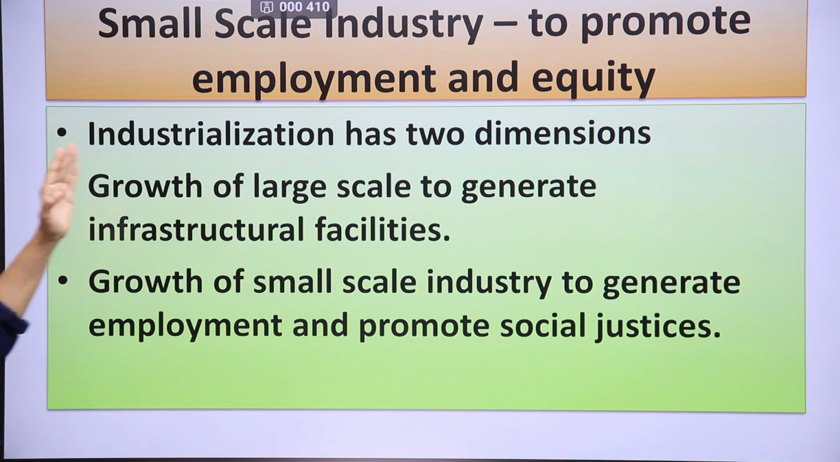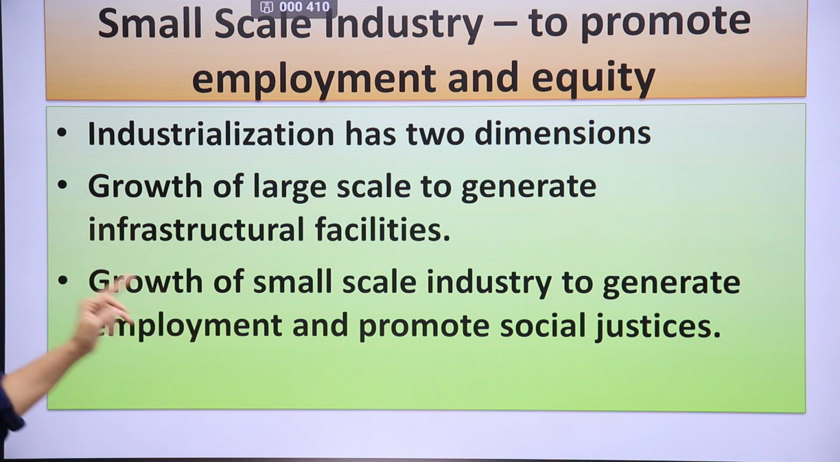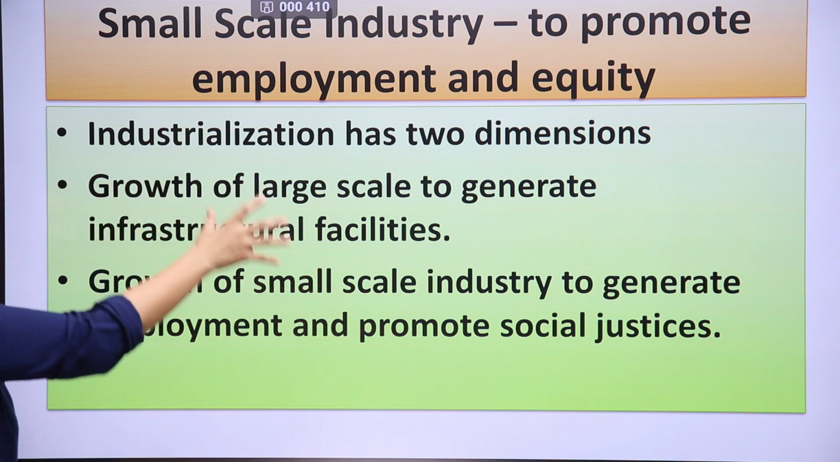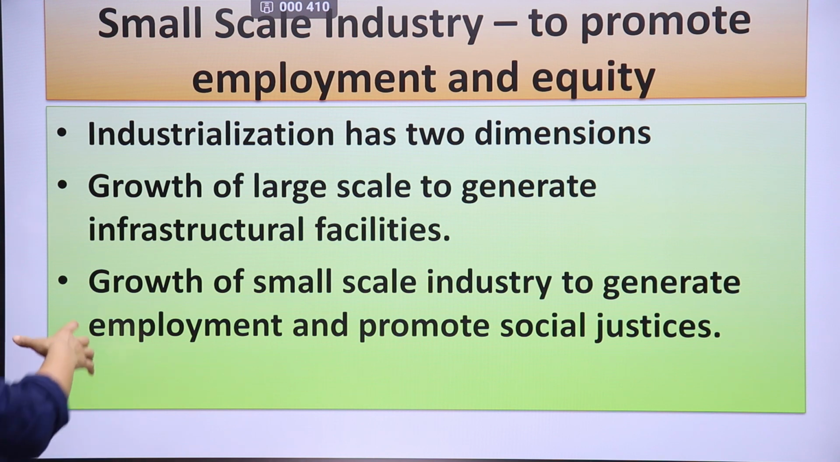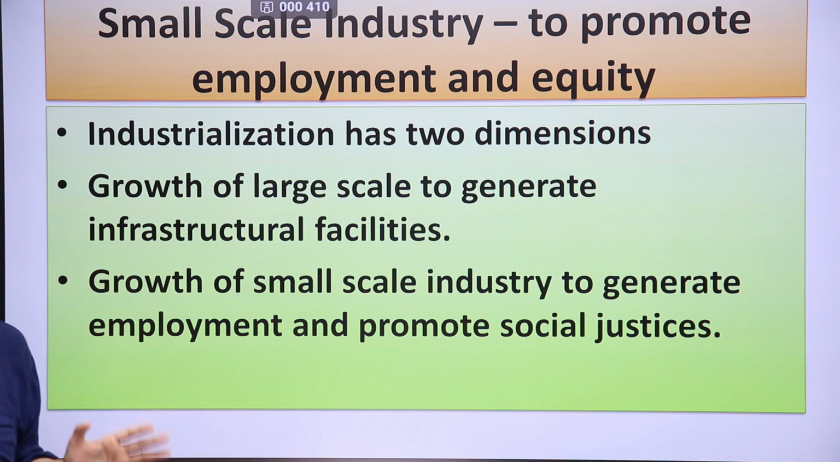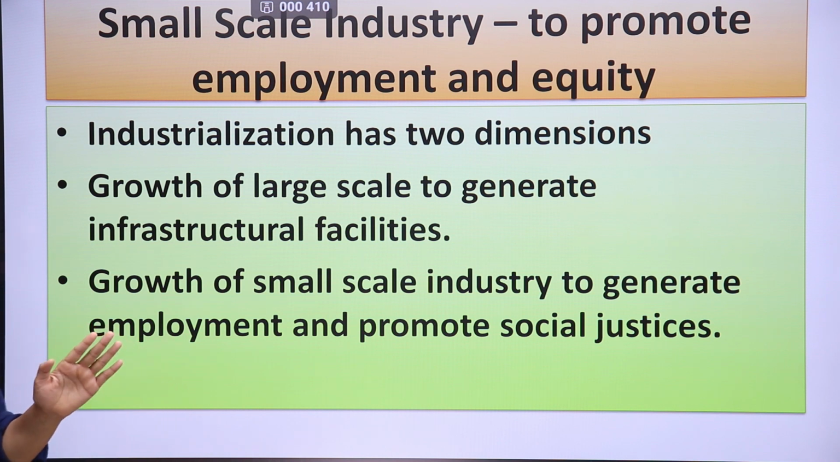So industrialization has two dimensions: growth of large scale industry to generate infrastructure facilities, and growth of small scale industry to generate employment and promote social justice. Large scale industries were taken up by India to develop infrastructural facilities, because these are the industries which can carry this much weight and type of work. Small industries cannot take up the task of infrastructure development of any country. So many large scale industries were established by India to develop its infrastructure, like roads, railways, transportation facilities and other strategic purposes.